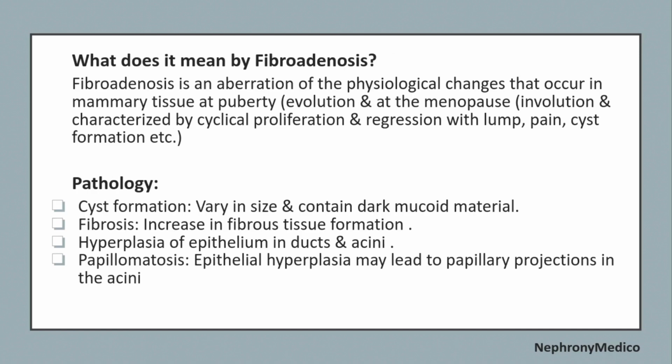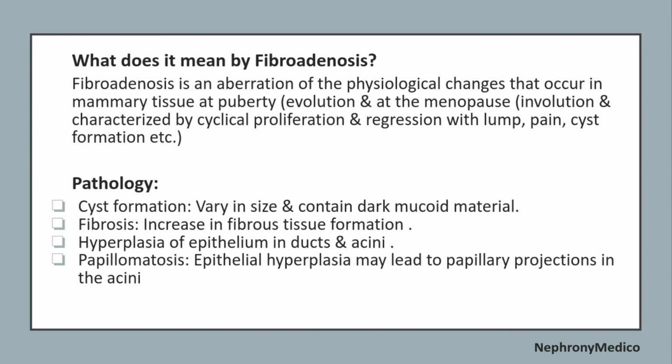So what do we mean by fibroadenosis? Fibroadenosis is an aberration of the physiological changes that occur in the mammary tissue at puberty, which is the evolution, and at the menopause, involution, and is characterized by cyclical proliferation and regression with lump, pain, cyst formation, etc.